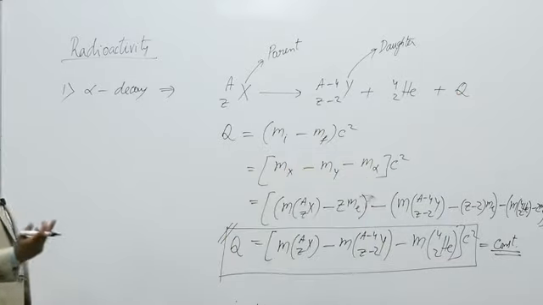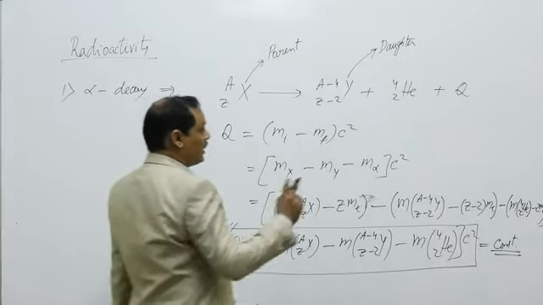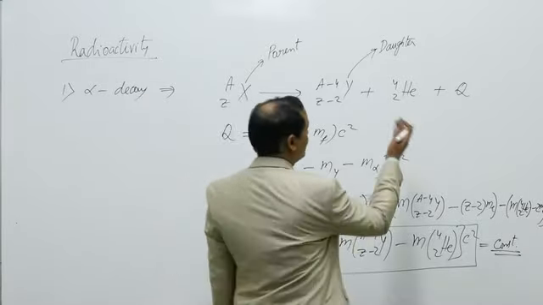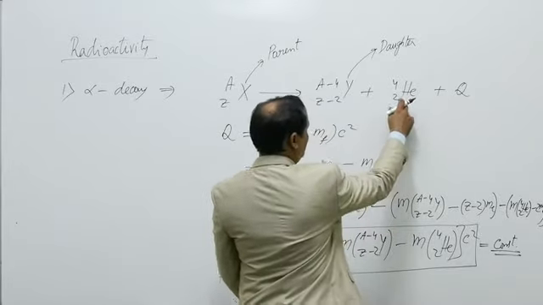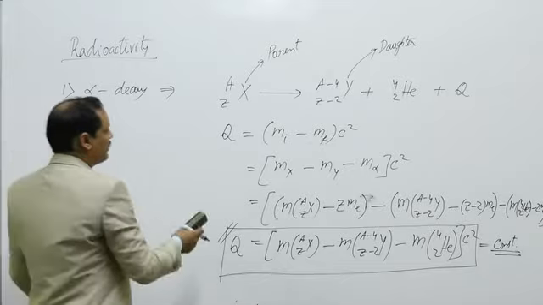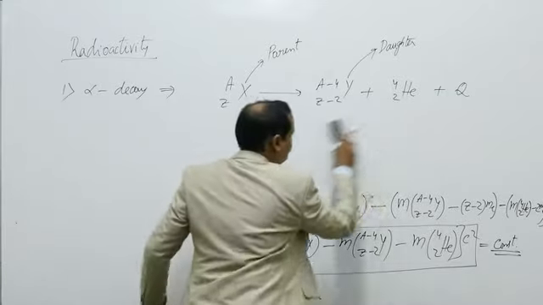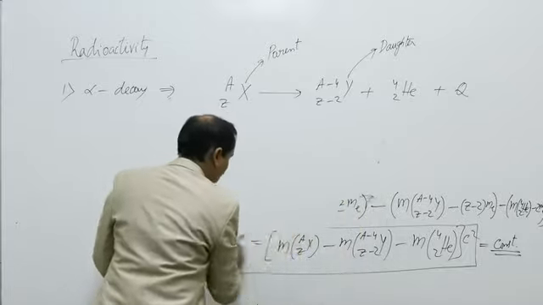This energy, Q energy, is distributed to Y and helium and their energies change. Now we need to know how much energy is taken away by the helium nucleus. Let us see the kinetic energy of helium or alpha particle.